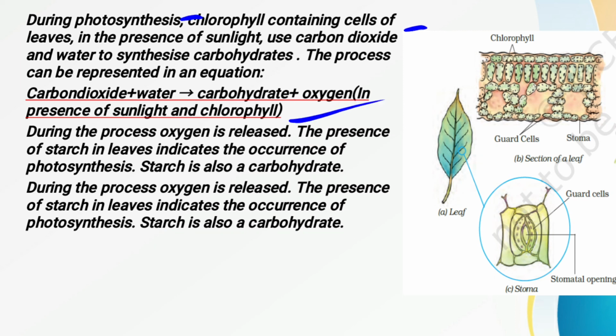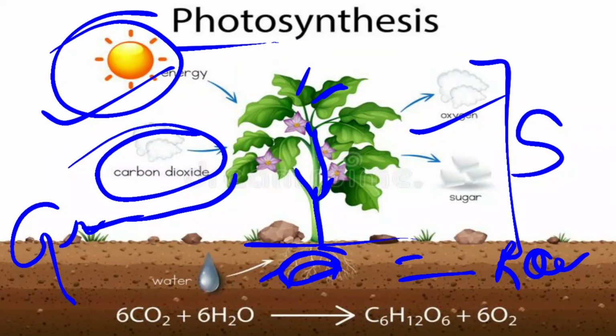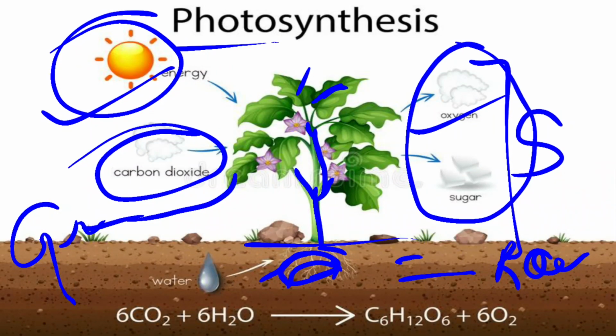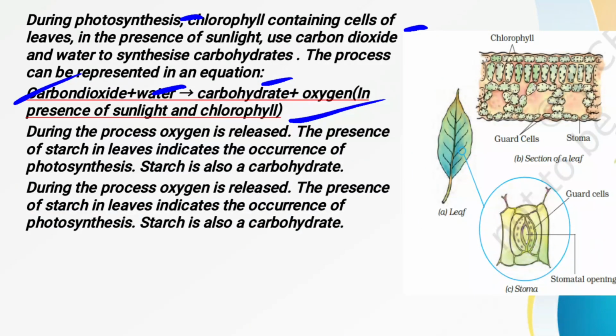Now see, here you can see that the carbon dioxide and the water are being used up by which? They are being used up by the chlorophyll in presence of the sunlight, and what products are formed? The products formed are the carbohydrate and the oxygen. As we have seen in the previous one, some kind of byproduct is also formed. When the plants are taking in carbon dioxide, then oxygen is released as a byproduct, and the sugar also.